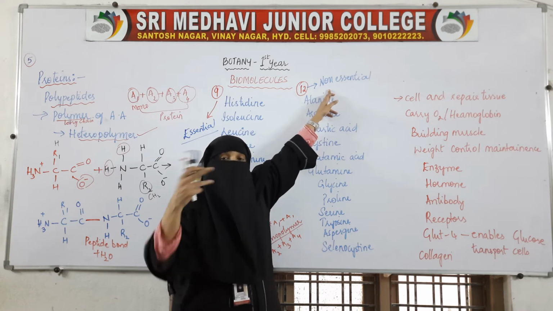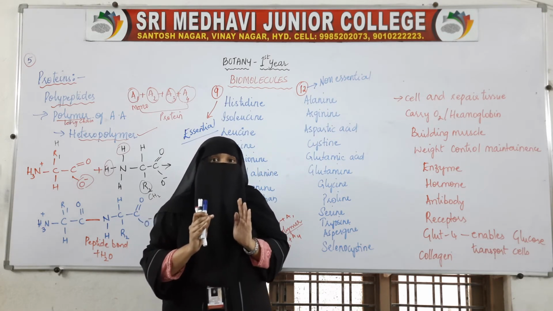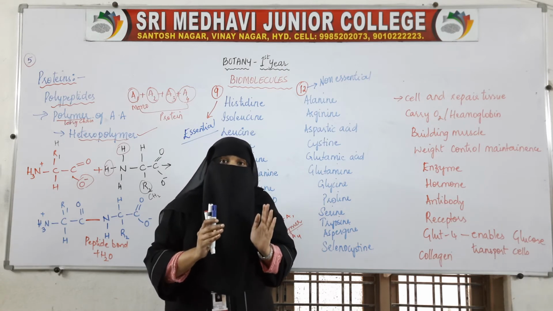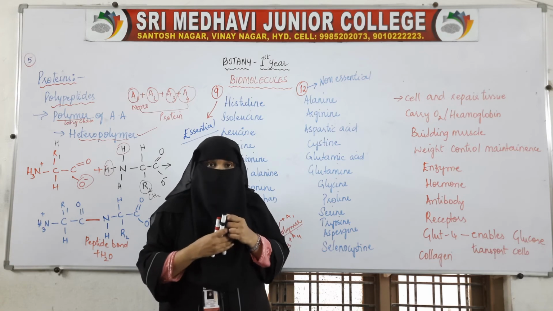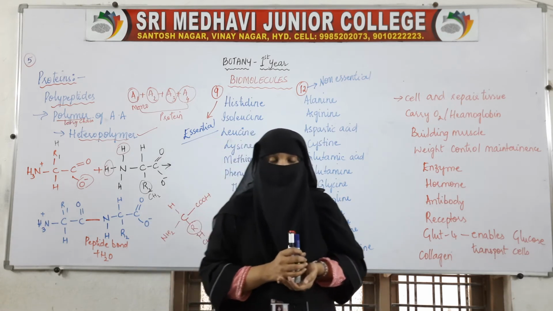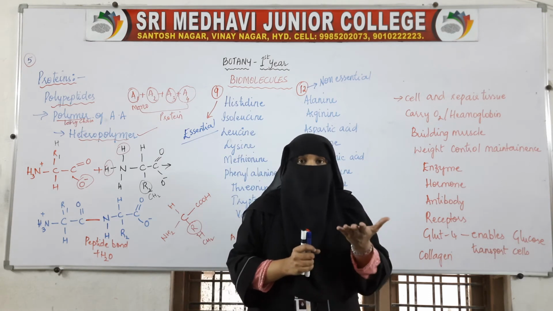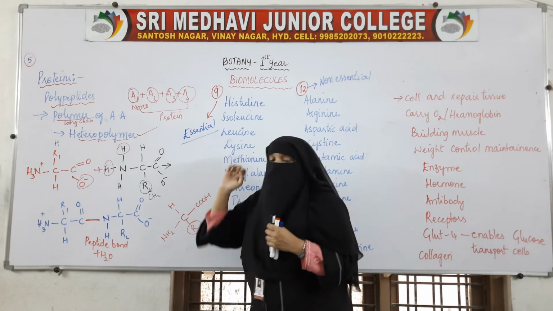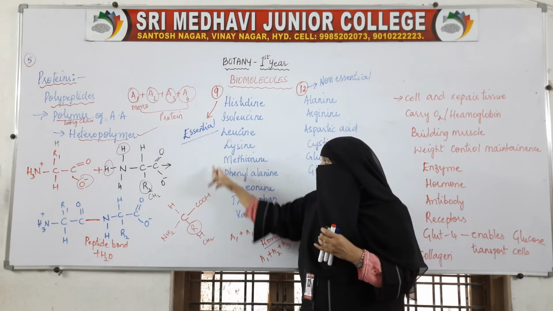I said they are required for the formation of proteins, but we do not need to take these amino acids from outside. From outside in the sense, that is the food we take. These others are called the essential amino acids.